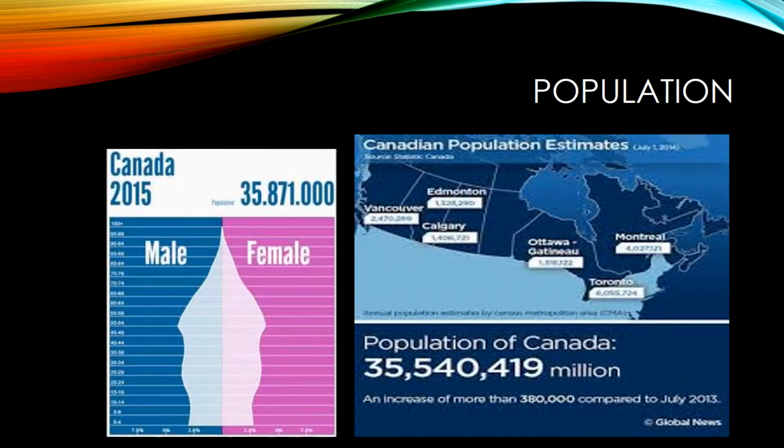The following pictures right here show Canada's population. Canada has a population of around 35,540,000 people, which is broken up over their 13 territories.